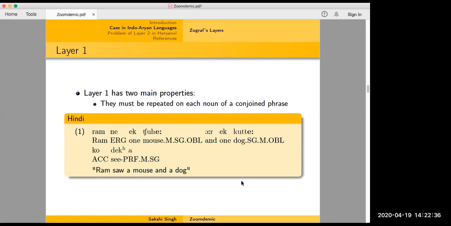Since you brought up this diagnostic, is it possible that one way we could tease these two readings apart is if we use something like "एक साथ चलते हुए देखा"? Okay, let me see. "राम ने एक चूहे को और एक कुत्ते को एक साथ चलते हुए देखा". That's okay for me. I can have that as well. And what about other Hindi speakers? Yeah, we can have that judgment. It's fine to everyone. The judgment is fine, yeah.